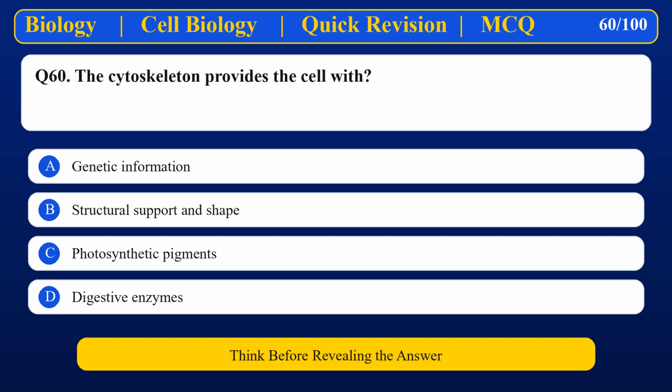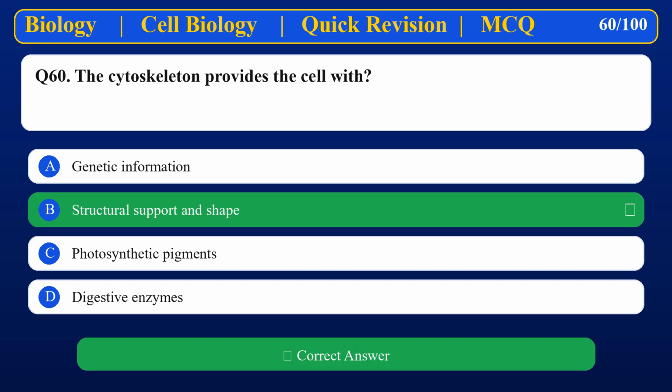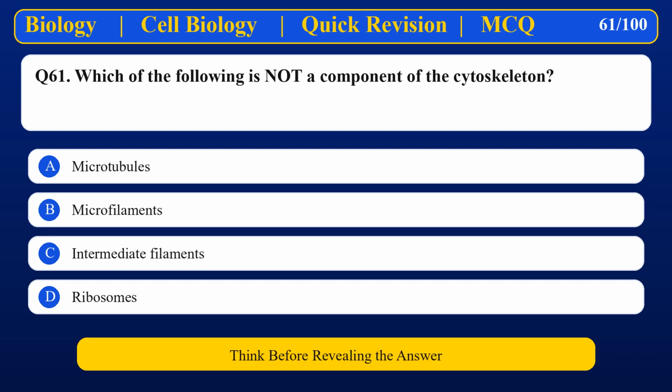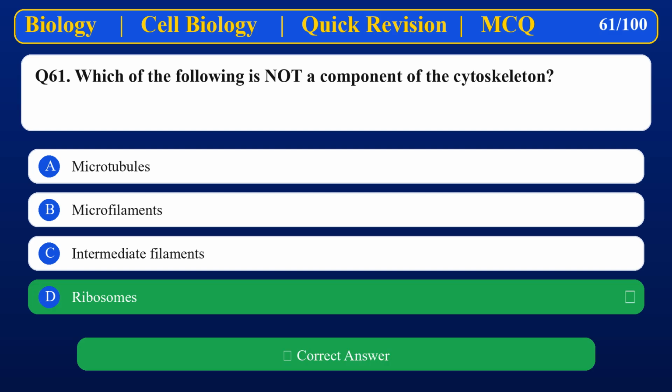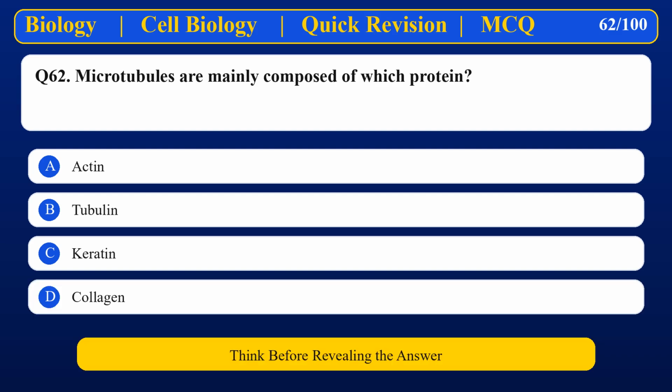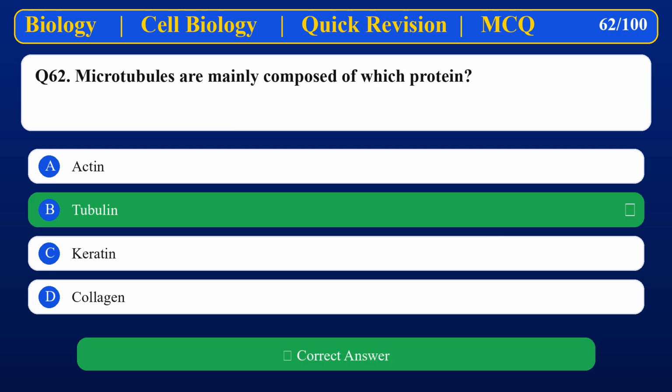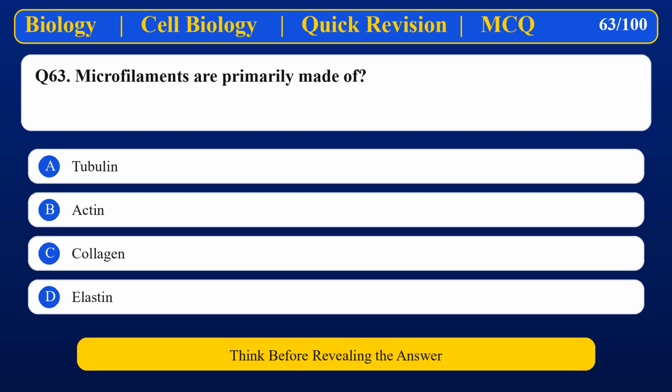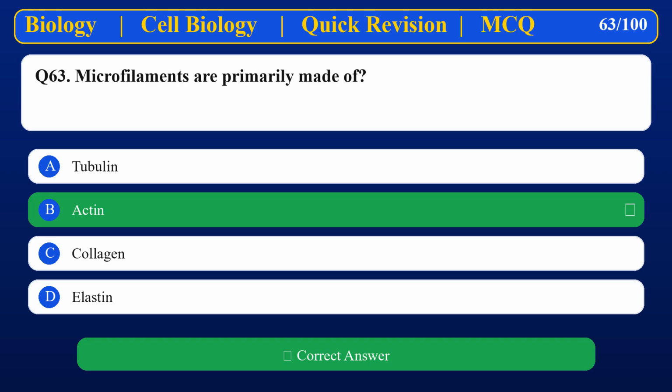The cytoskeleton provides the cell with Structural support and shape. Which of the following is not a component of the cytoskeleton? Ribosomes. Microtubules are mainly composed of which protein? Tubulin. Microfilaments are primarily made of Actin.